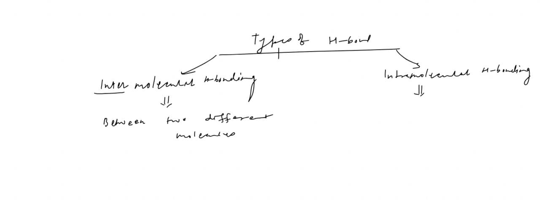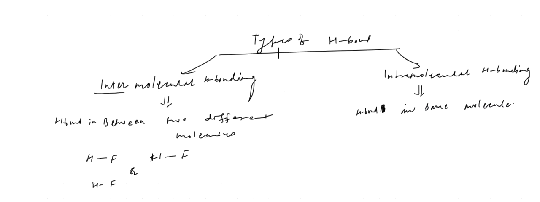So what is it between the same molecule? H bond. What will we write? H bond in the same molecule. But if you talk about H bond between two different molecules, suppose I am writing HF, one molecule, and again HF, so these are two different molecules. Or you can write HF and H2O. This is again going to be inter.